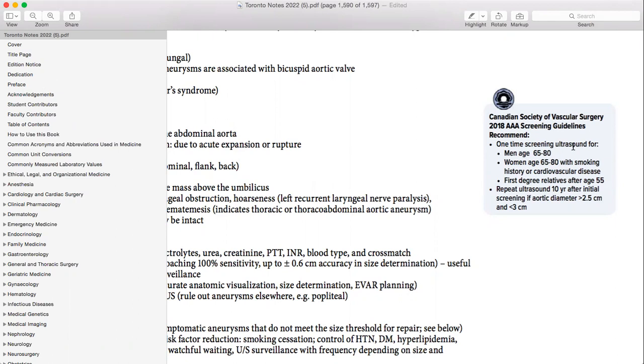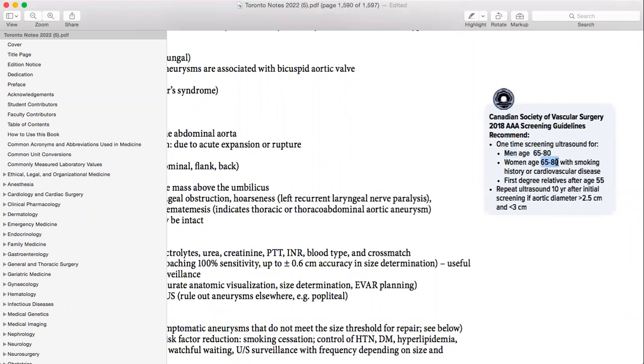So as I told you, in screening what you need to remember is when it started, when it ends, like the time period, then what tests you need to do and which people should be screened. So in this one, what test will we do? Ultrasound. Then when will it start? 65 to 80, in men. In women, we will also do 65 to 80, but there are conditions applied.